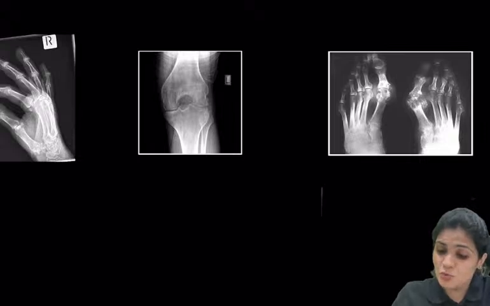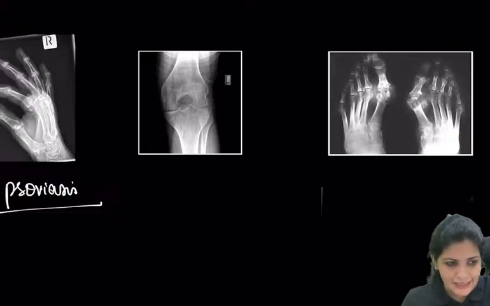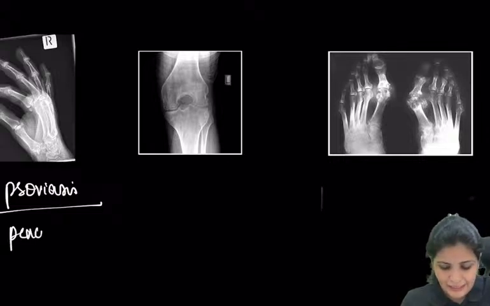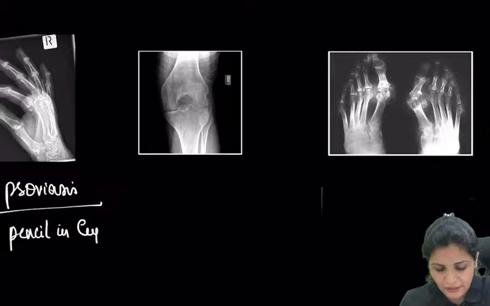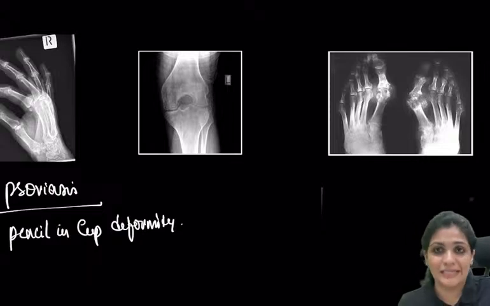So one is psoriasis. Psoriasis, what you have to remember. So mainly it is the pencil in cup, and psoriasis is a skin condition we all know, and is treated with steroids.